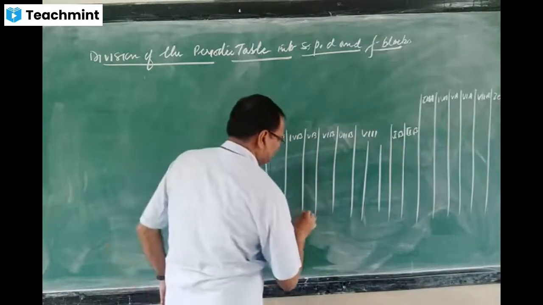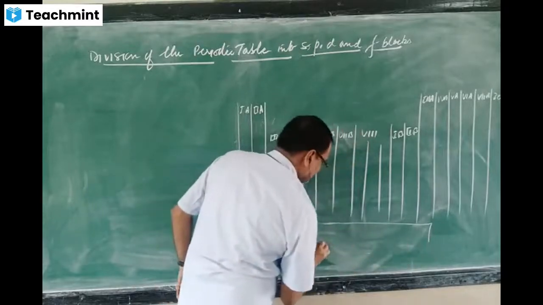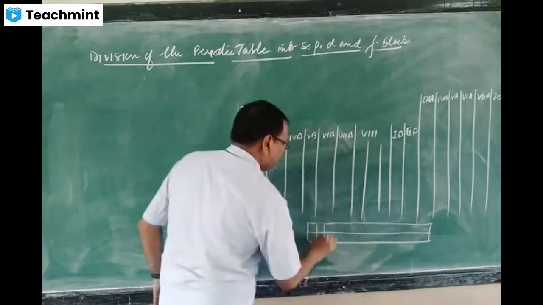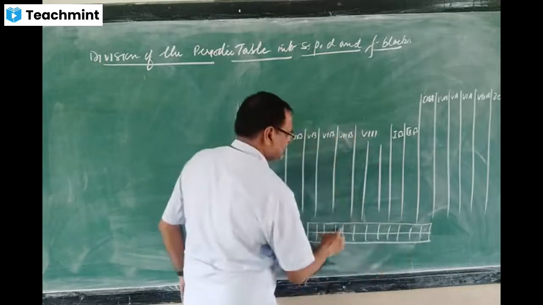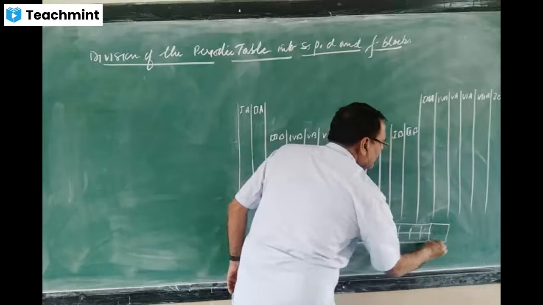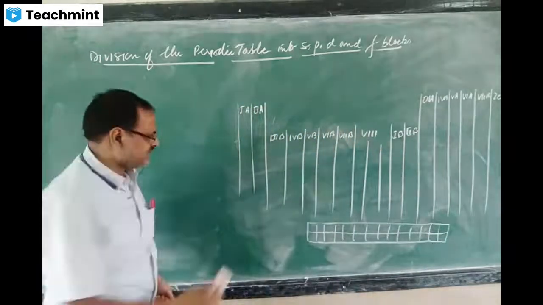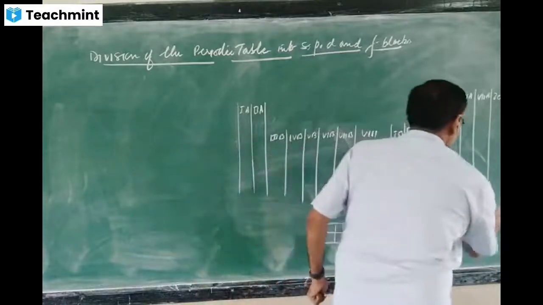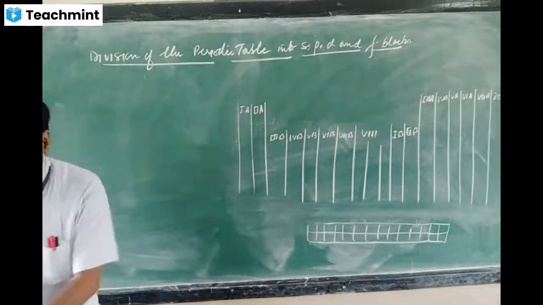And at the bottom you must have seen 14 elements, 2 series. So these 14 elements, 2 series are given at the bottom. This is the structure of the periodic table.